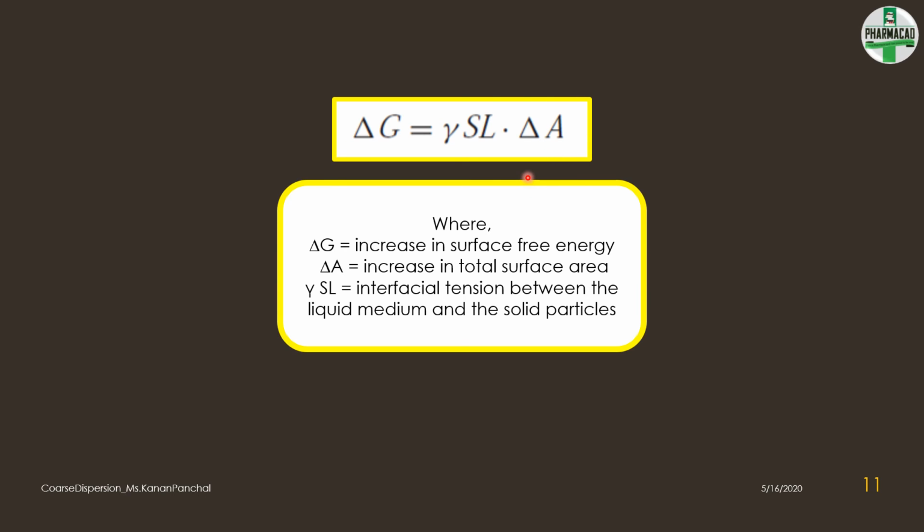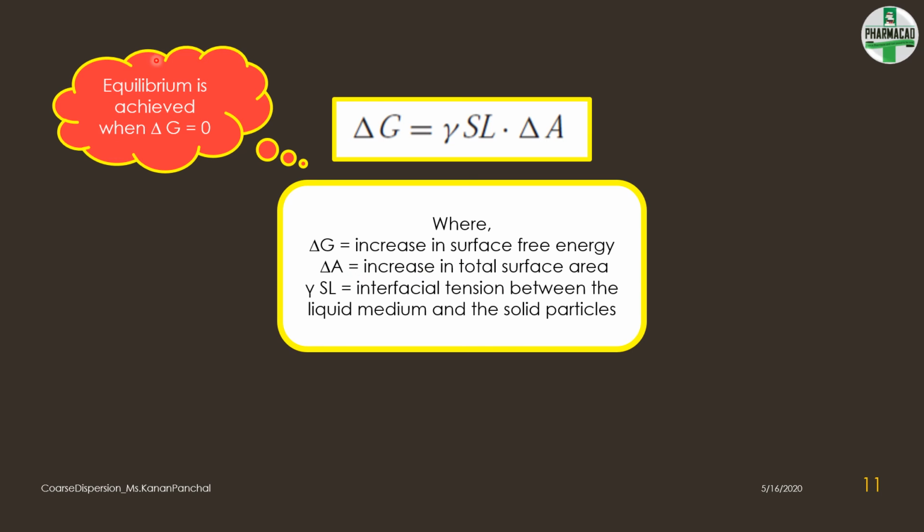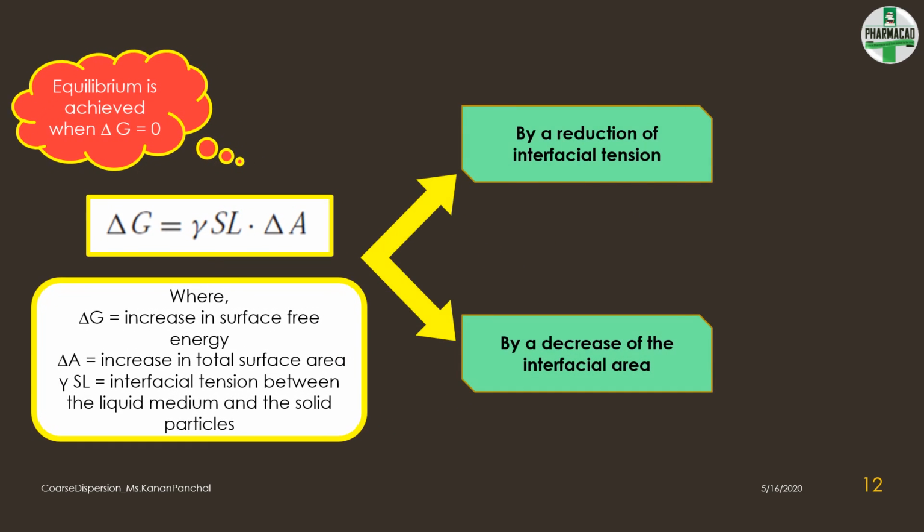Therefore, to approach a stable state, the system will tend to reduce the surface free energy. Please note that equilibrium is reached when delta G is equal to 0. Delta G equals 0 can be achieved in two ways.